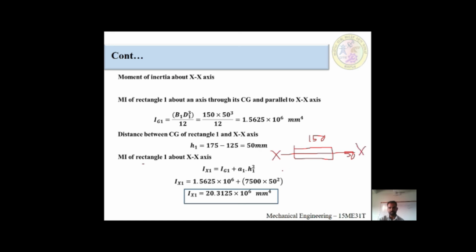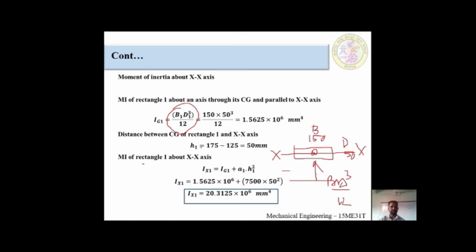I want to find the moment of inertia about this particular component. I am looking from this side, then only I will see the x-axis line. This we call breadth and this we call depth. The formula, as we studied in the previous session, is B D cube divided by 12.